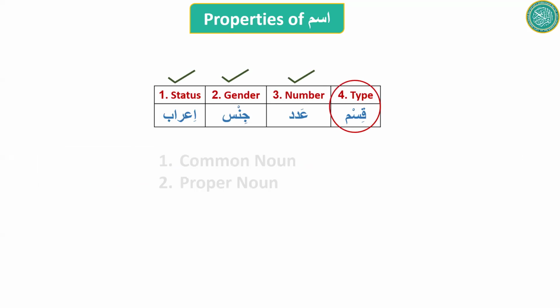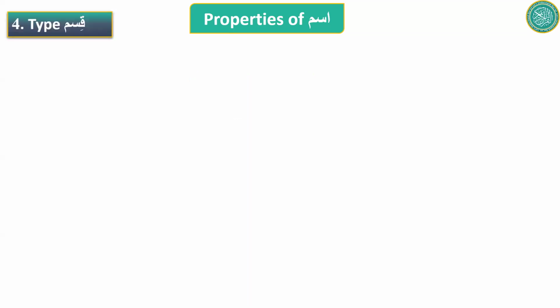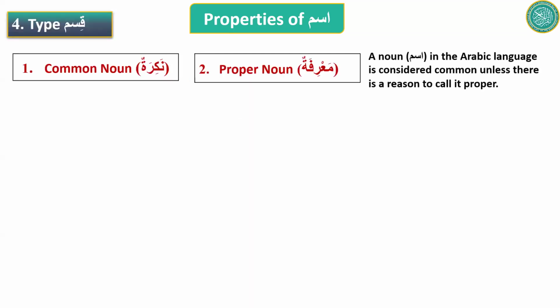Last is type. Simple. An ism could be with respect to type, it could be a common noun or a proper noun. So when you say type means is the ism proper or common? Another statement, like the statement we had when we learned gender. A noun or an ism in the Arabic language is considered common unless there is a reason to call it proper.